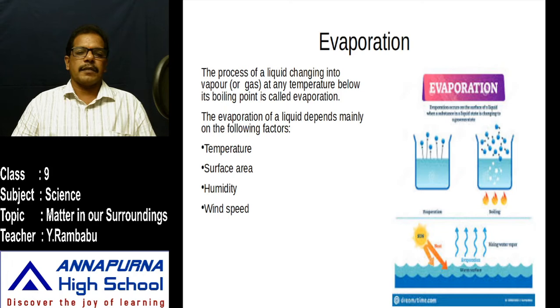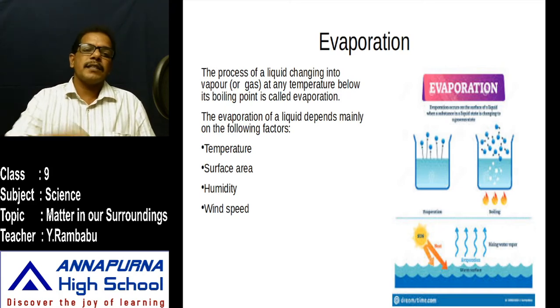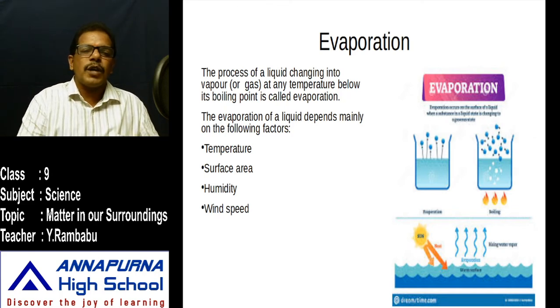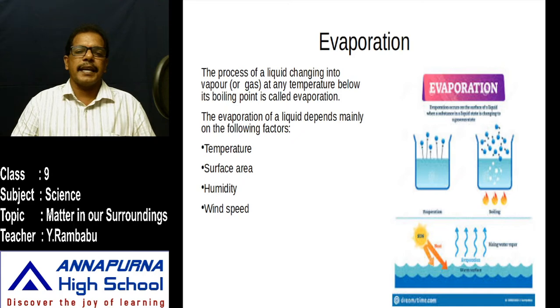Next, another factor, that is humidity. What is humidity? We know the main important components in air are nitrogen, oxygen, and carbon dioxide. Besides these, water vapor is also present in the air. This amount of water vapor present in air is called humidity. Humidity also affects the rate of evaporation. How does it affect it?